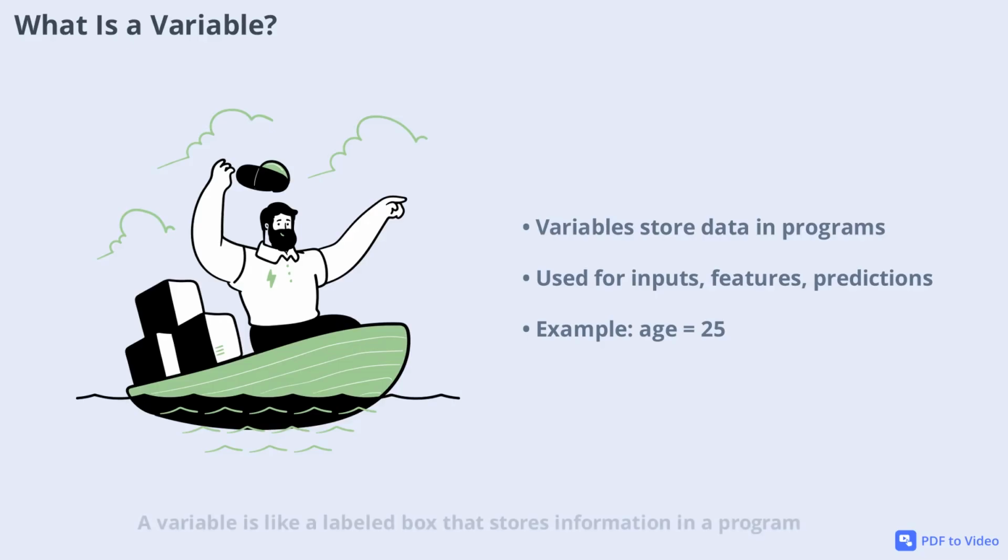A variable is like a labeled box that stores information in a program. In AI, variables hold all sorts of values: inputs from users, features extracted from data, model parameters, and even predictions. Imagine you have a box labeled age. You can put the number 25 inside it, and whenever you need that value, you just refer to the box. In Python, you write age = 25. Here, age is the variable name, and 25 is the value stored inside. Variables make it easy to organize and reuse information, which is essential for building flexible AI systems.